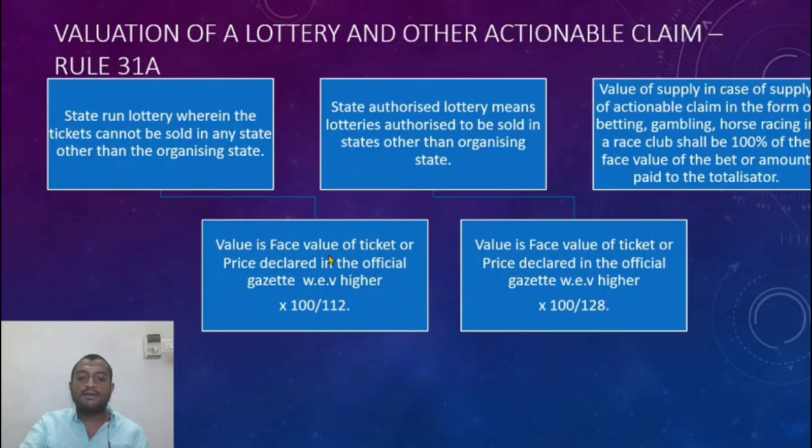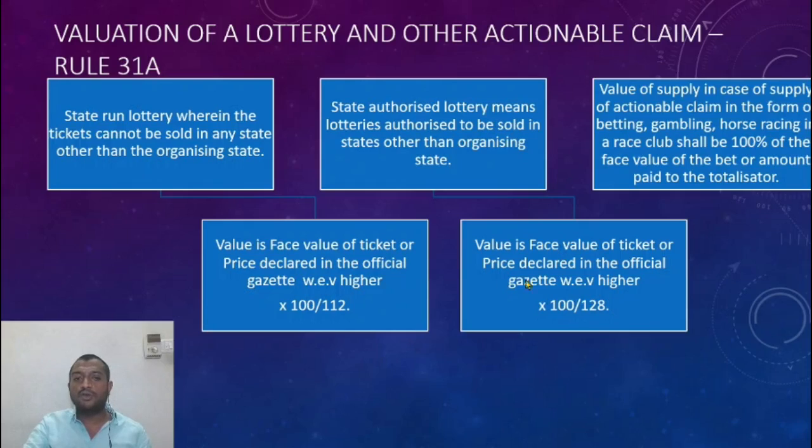So the valuation is done by the face value of the ticket or price declared in the official gazette, whichever is higher, divided by 112 into 100, because it is a state-run lottery which cannot be sold in any other state, so the rate will be less. I consider it as 12%. In case of a state organized lottery, that means the state has started it, but it can be sold in any other state also, so I put the highest rate of tax which could possibly be put, that is 28%. So I consider it as inclusive of tax and take it as 100 by 128. So 100 would be the value of the ticket.